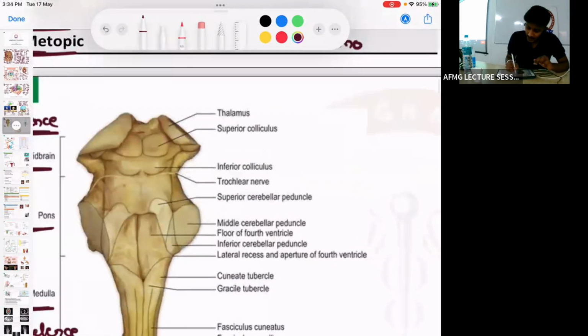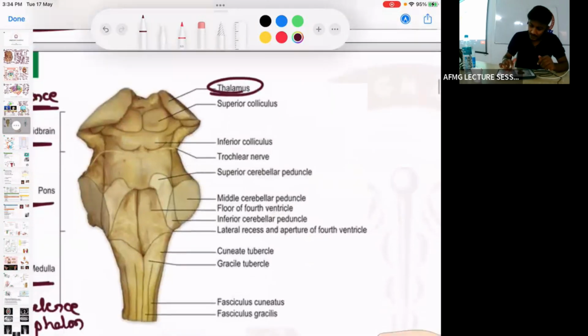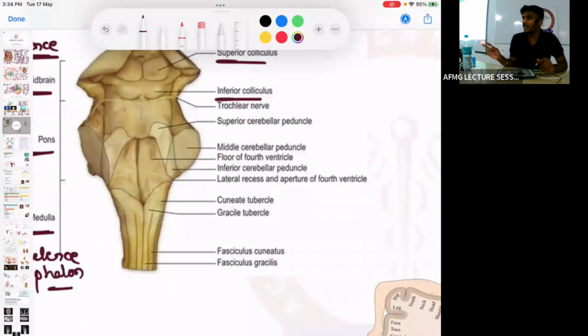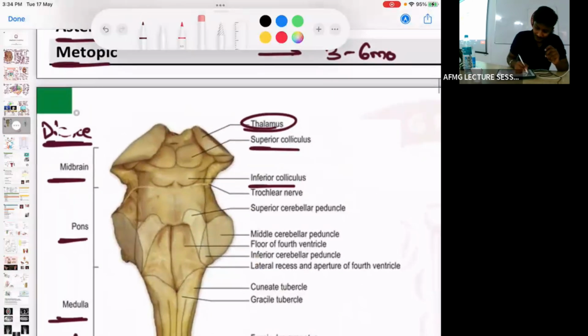So here you can see the thalamus. The anterior most structure of the brainstem is the thalamus. Then there are superior and the inferior colliculus. ठीक है? ये यहाँ पे important नहीं है, but auditory and visual pathway में देखते हैं इसको. Sorry, midbrain is the mesencephalon. Okay, midbrain is the mesencephalon.